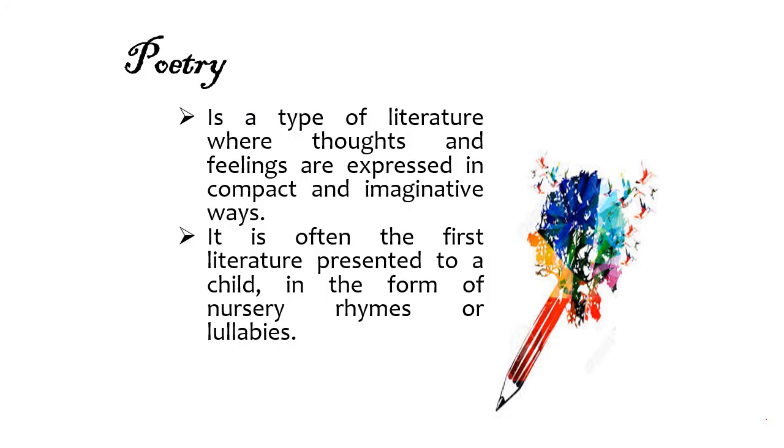So what is poetry? Poetry is a type of literature where thoughts and feelings are expressed in compact and imaginative ways. In writing poetry, we tend to be more creative and subjective. It is often the first literature presented to a child in the form of nursery rhymes and lullabies. Yes, the songs that we sing in school, the nursery rhymes. Those are the first types of literature that we usually teach children.